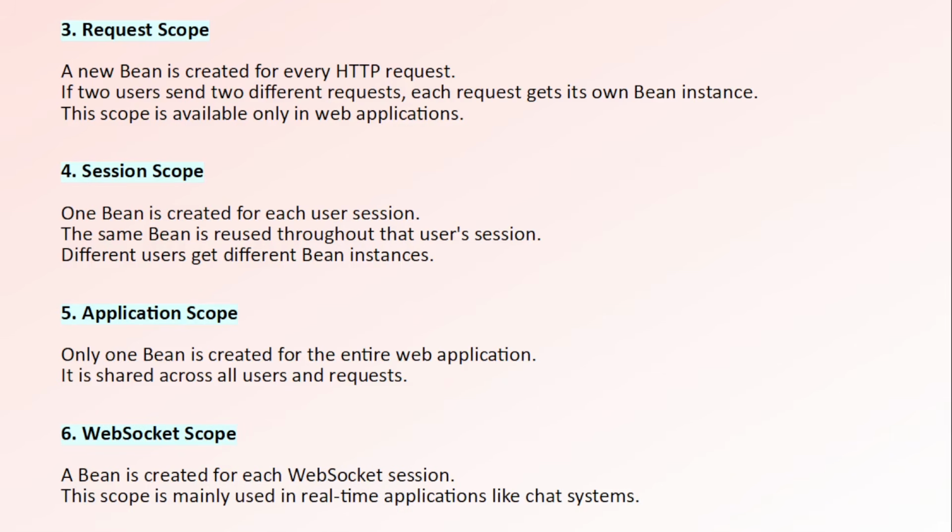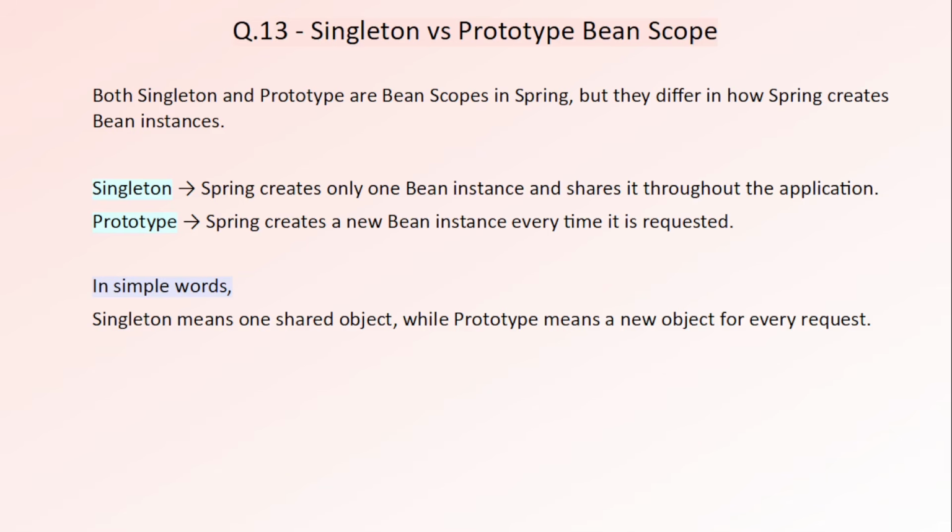Now fifth one is application scope. Here only one bean is created for the entire web application and it is shared across all users and requests. Now sixth one is WebSocket scope. Here a bean is created for each WebSocket session, and this scope is mainly used in real-time applications like chat systems. So question 13 is singleton versus prototype bean scope.